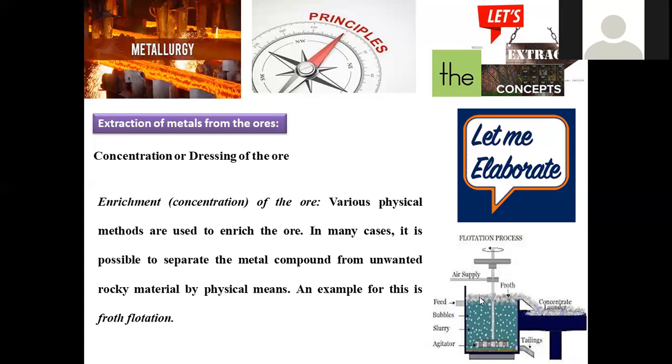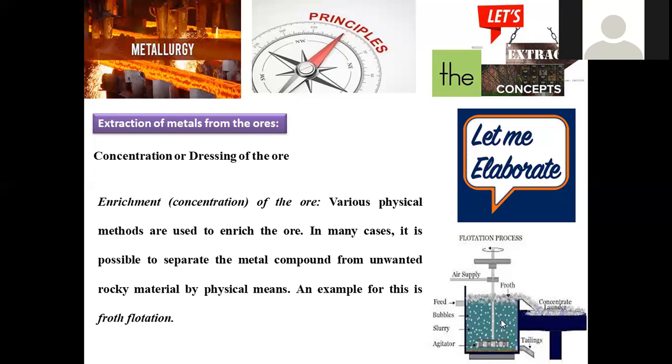In order to get this, we have to bubble air into this. Air supply should be done. So why is air required? In order to make the froth, the foam of that material, so air supply is required. When air is bubbled along with this continuous rotation, what happens?